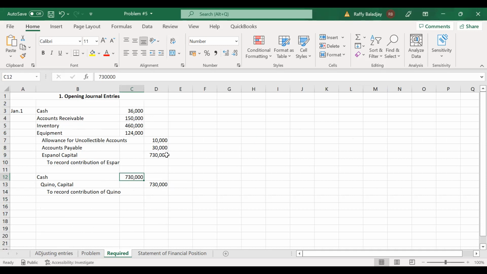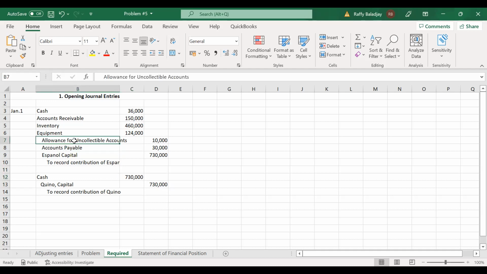The rule is your equipment or any asset that has an accumulated depreciation, you will record it based on the net value. You will not include the accumulated depreciation because that's a decrease of value. You cannot recover it anymore.